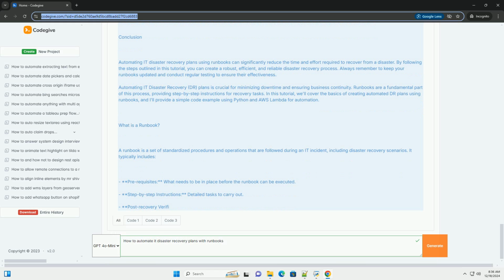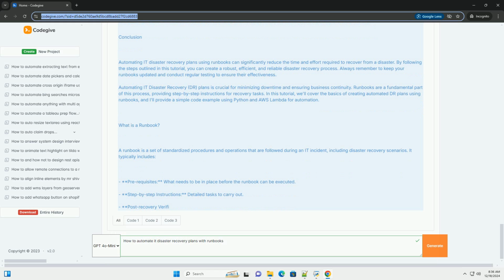1. Define your disaster recovery strategy. Identify critical systems and applications. Establish recovery time objectives, RTO, and recovery point objectives, RPO. Determine the recovery strategy: backup, failover, etc.